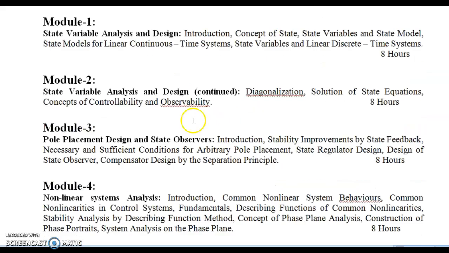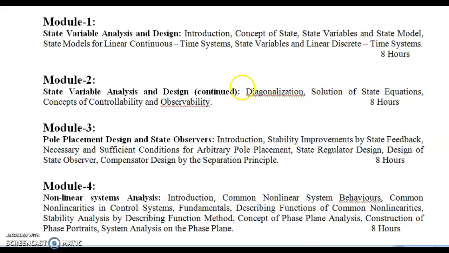Next, the second module, state variable analysis, is a continuation of the first module. Here: diagonalization, solution of state equations, concepts of controllability and observability. Diagonalization means you know the diagonal matrix, right? Diagonal means only diagonal elements are present, remaining all elements are zero.